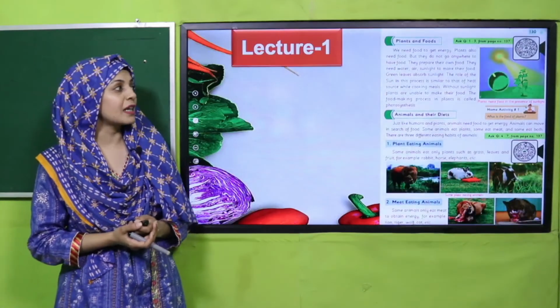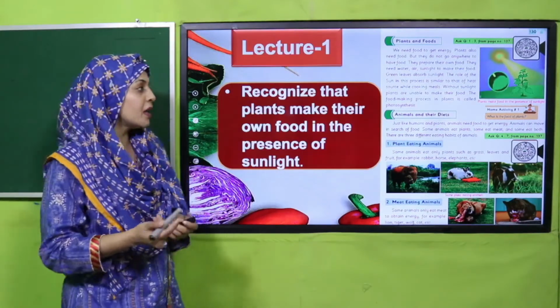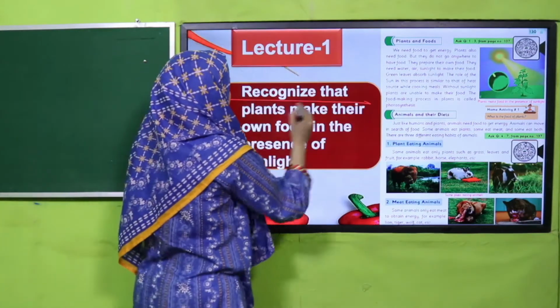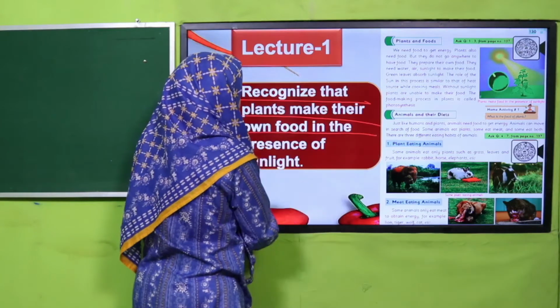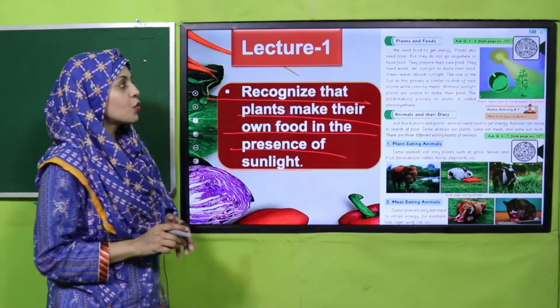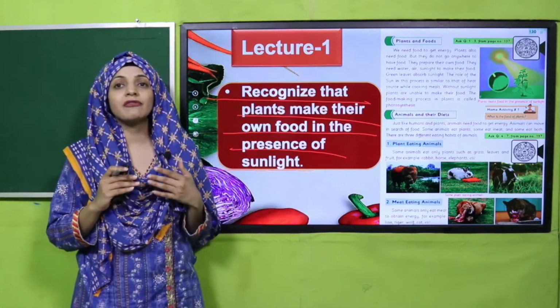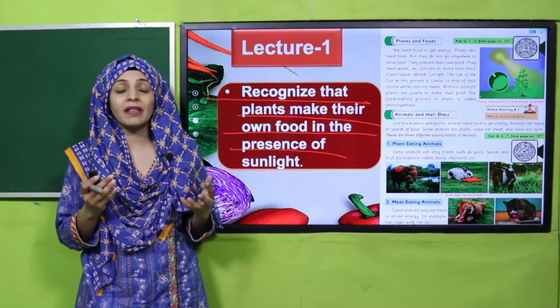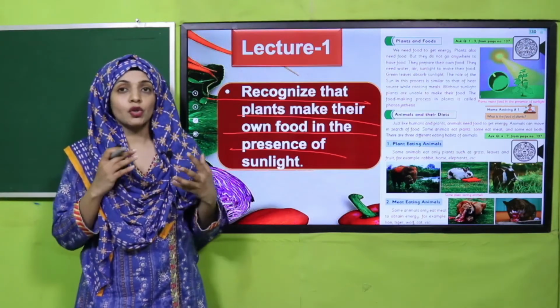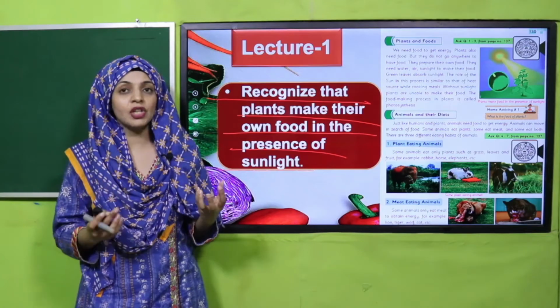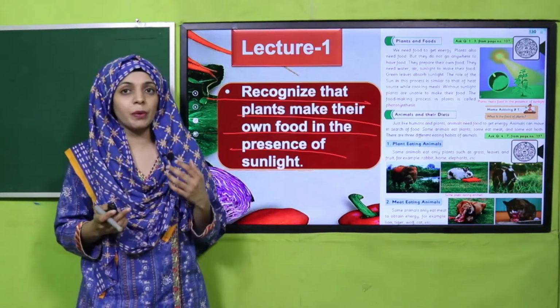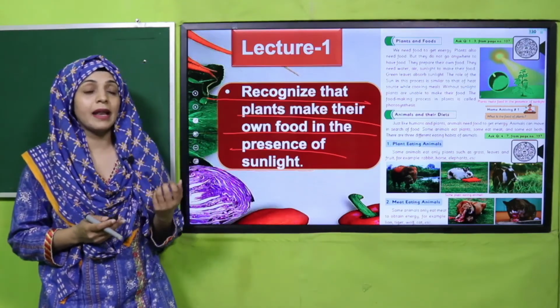In lecture number 1, all the students will be able to recognize that plants make their own food in the presence of sunlight. In the previous lecture, we studied that plants and animals, living things, need energy to move. So how do plants get their energy? They make their own food. This will be studied in lecture number 1.